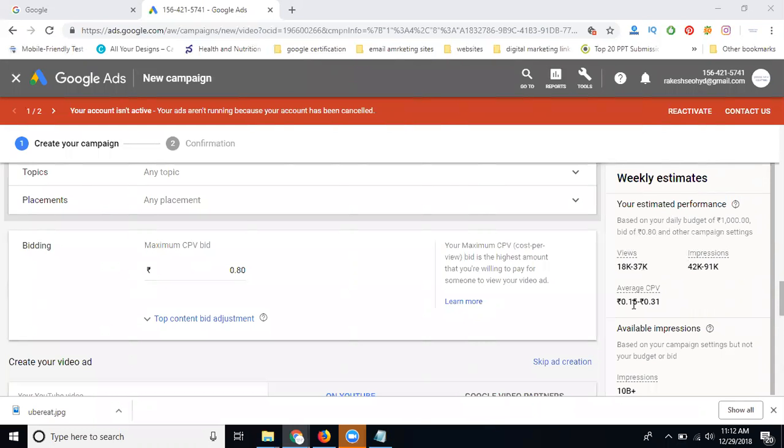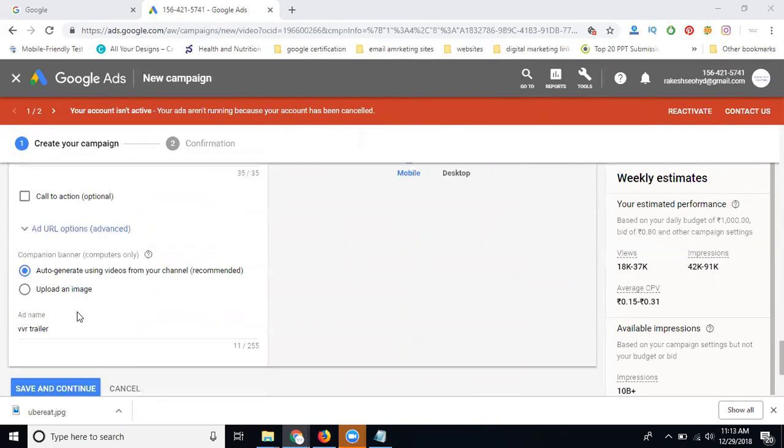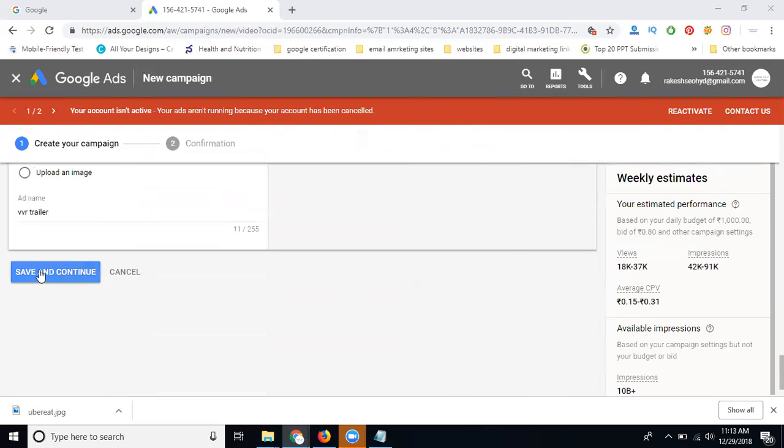So what is the CPV charge for average cost per view? 15 paisa to 31 paisa. I can give 80. The average CPV given is 15 paisa to 31 paisa. So after that, select it. Now click save and continue.